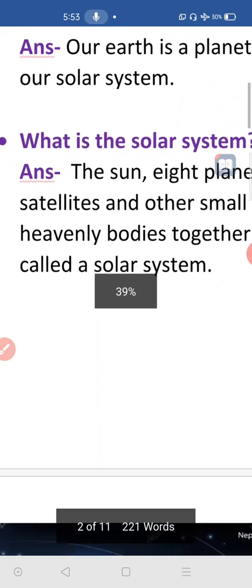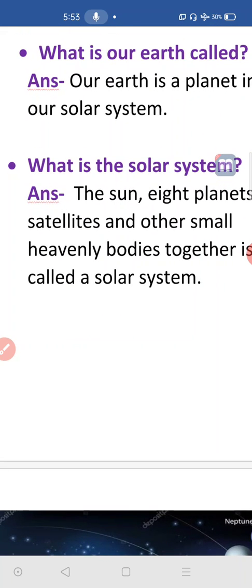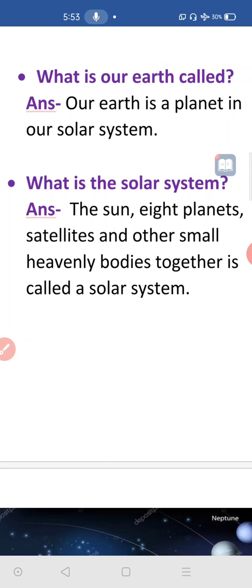Okay, next question. Look at it. What is the solar system? I used that word in the previous answer: our earth is a planet in our solar system. Like that I used the word solar system. Then what do we mean by solar system? What does it mean? So the answer is there.